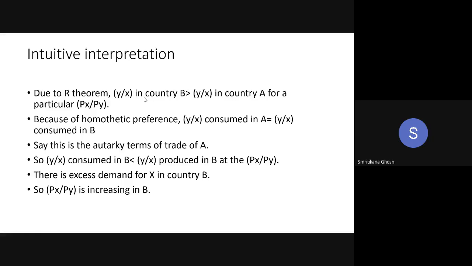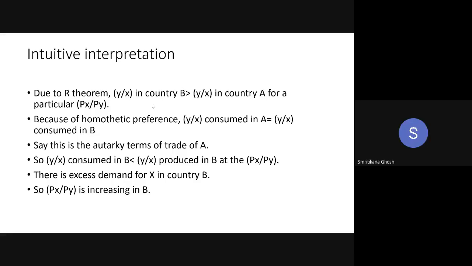Ma'am, here did we assume that capital endowment has increased? Yes, in country B, definitely, because country B is capital abundant. By definition, country B is capital abundant, so we can easily say that in country B, capital availability has increased. That is why it is capital abundant. Okay, so our starting point is like that.